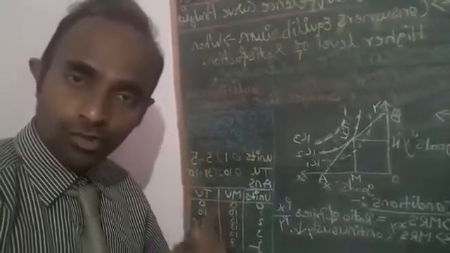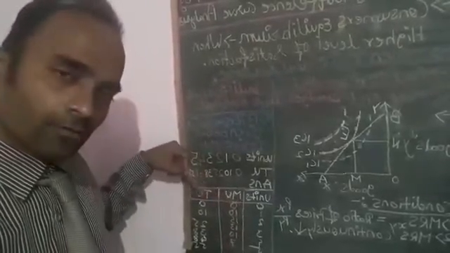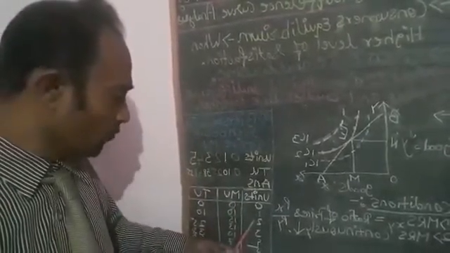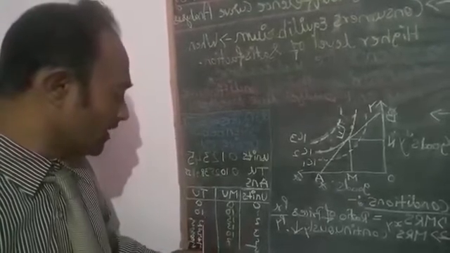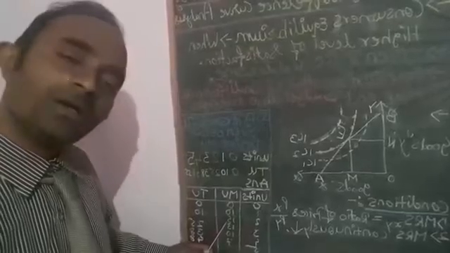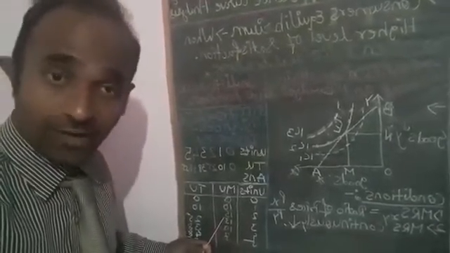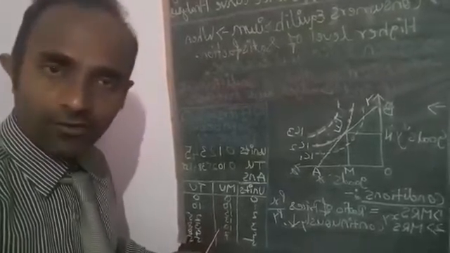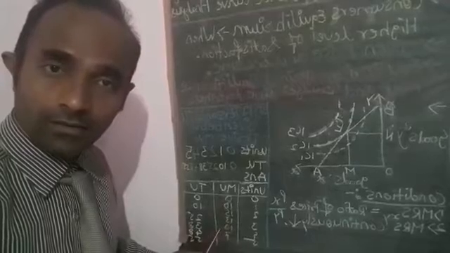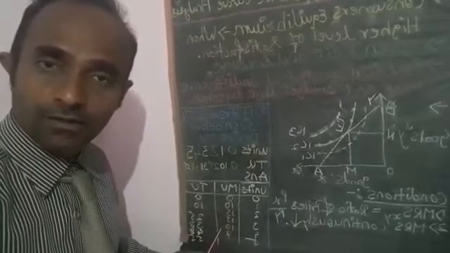So you can see here, initially it is 0, then 1, 2, 3, 4, 5, but total utility goes from 10 to 25, so 25 minus 10 is what? 15. And initially marginal utility and total utility remain the same, that we have already learned. So this is how you derive marginal utility.